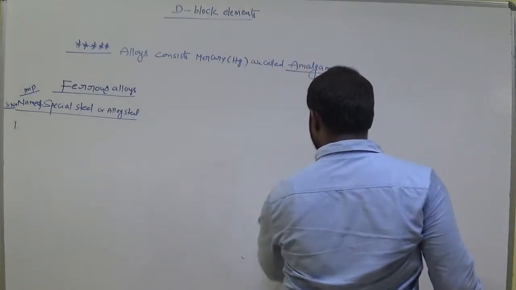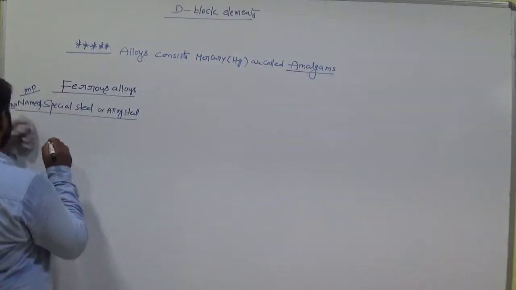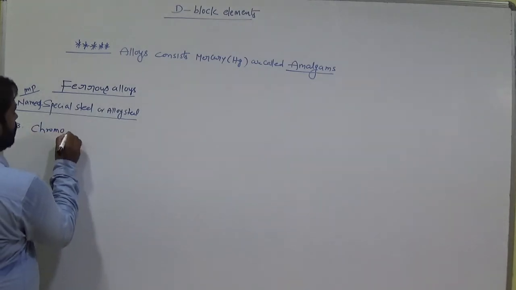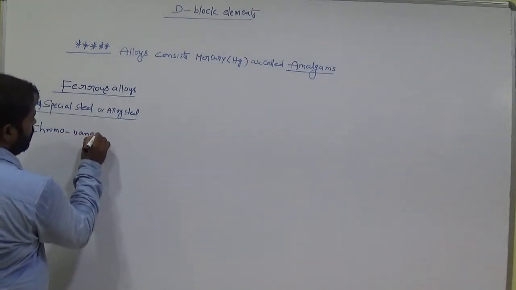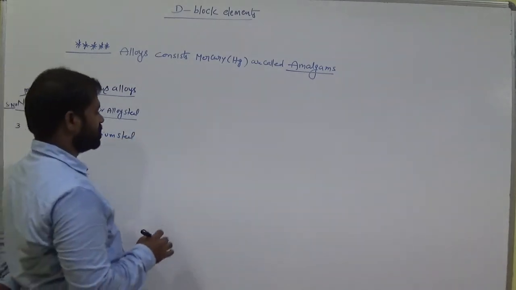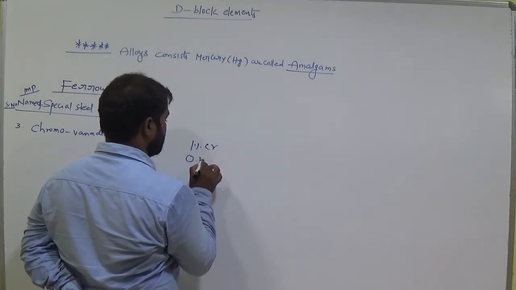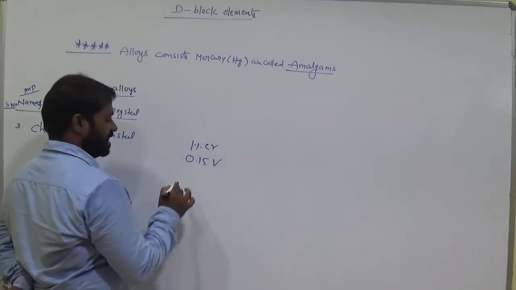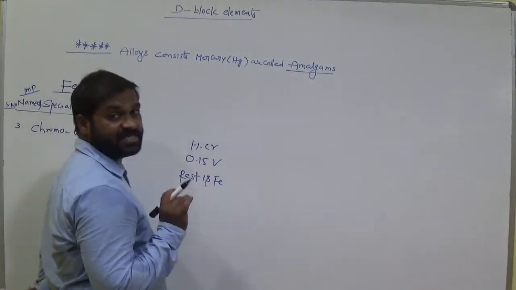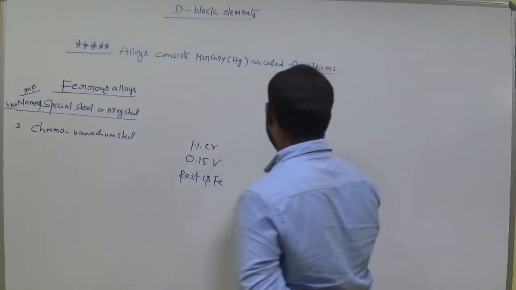And the third one is chromo vanadium steel. What is the composition? It consists of 1% chromium, 0.15% vanadium, and the rest is iron. Okay, and what is its property? It has good tensile strength.